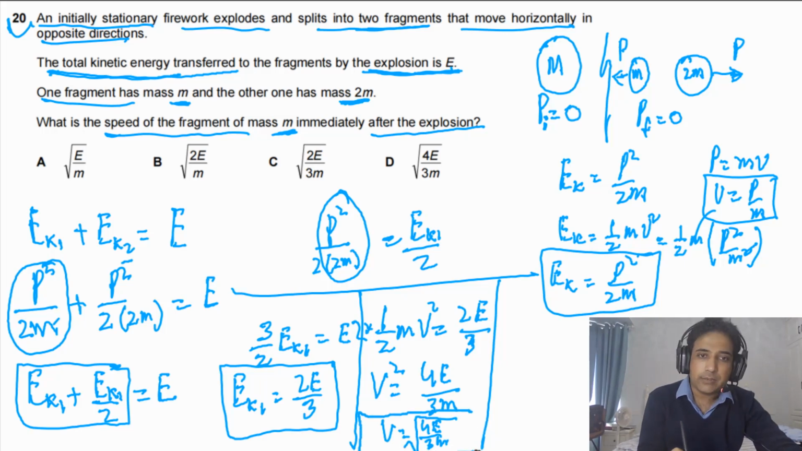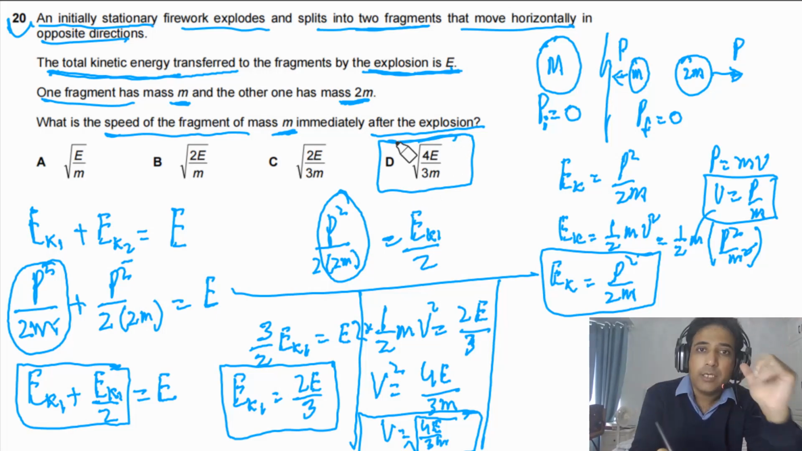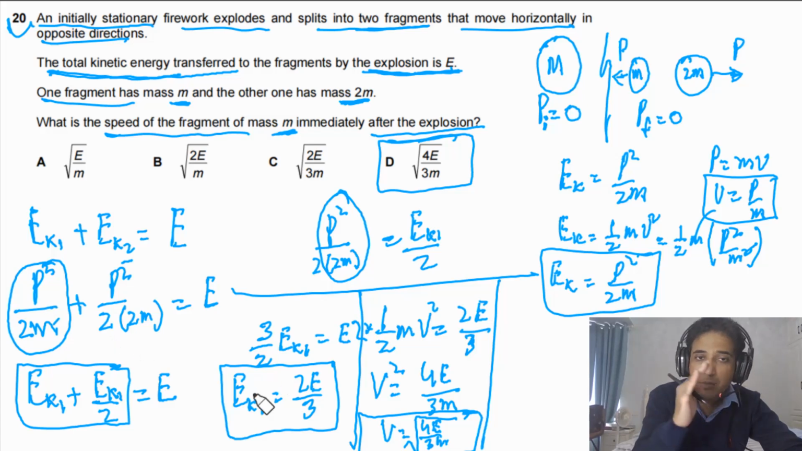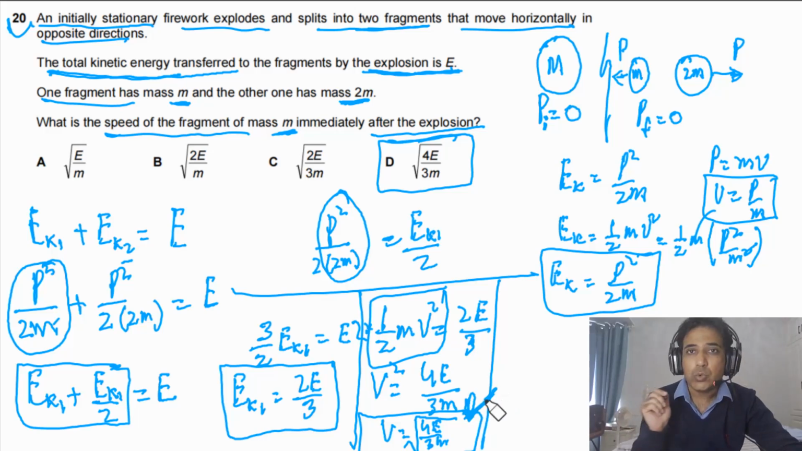So this is the final answer. Now if you look at the given options, root of 4E by 3m, so this one is the answer. I have done this question in detail, but if you have a clear understanding, you can simply start here: write the formulae, find the value of ek1, and then use the formula for kinetic energy 1/2 mv squared. You will be able to find the value of v. I hope this question makes sense to you.